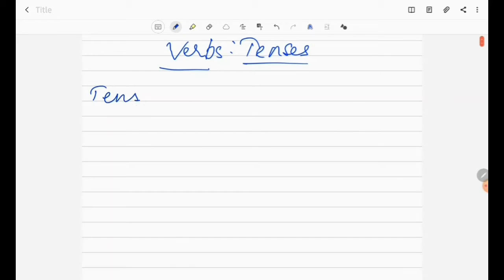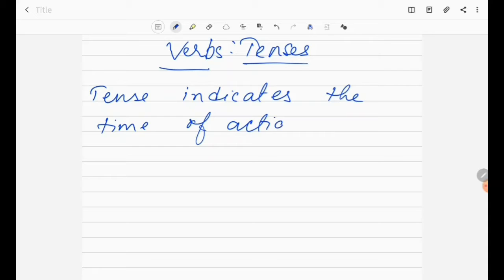Tense indicates the time of action. So, in order to know when a particular action has taken place, we take the help of the tense. So, what are the different kinds of tenses which we know?